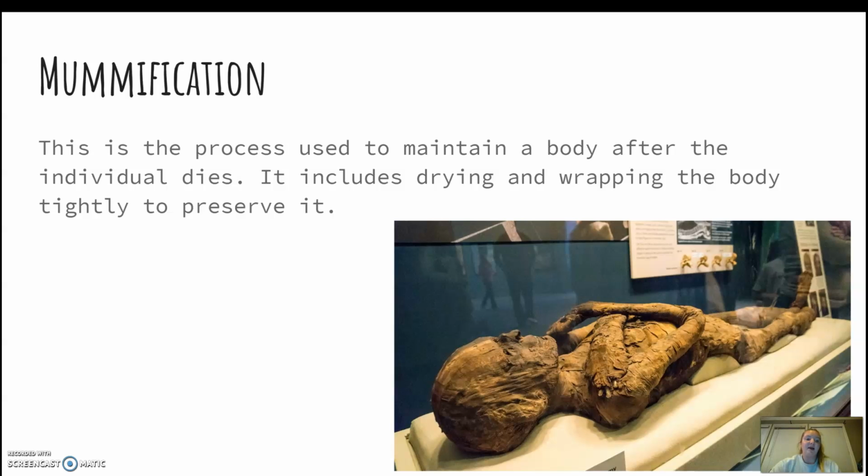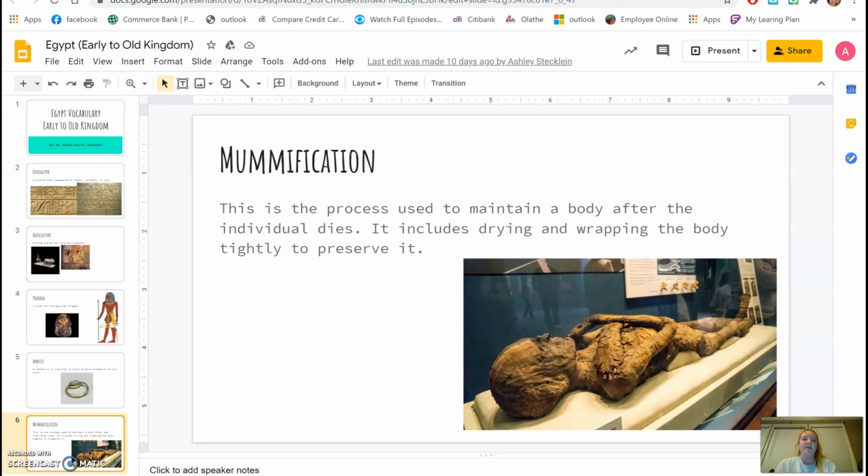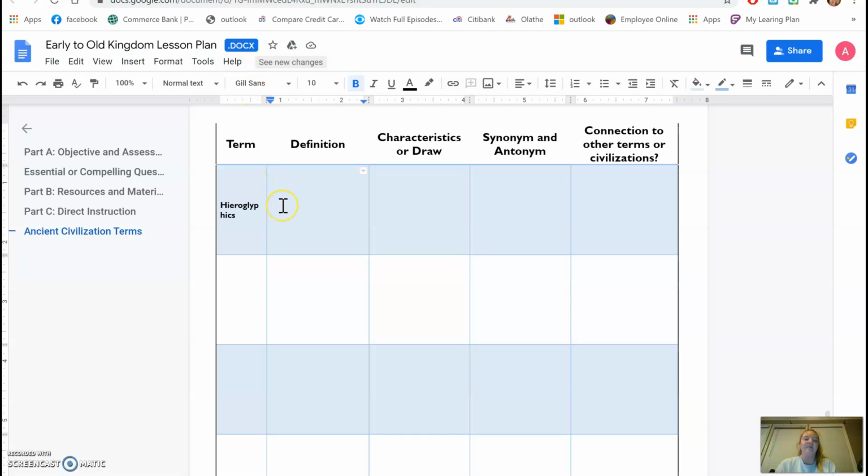So now we're going to use our vocabulary words and make a graphic organizer. So together, we are going to fill one out. We're going to use the word hieroglyphic. So we need to put in the definition, characteristics, the synonym and antonym, and then we'll also need to connect this word to other terms or civilizations.